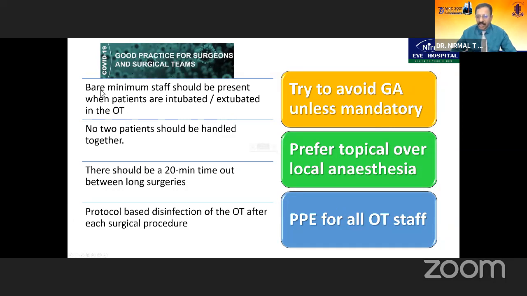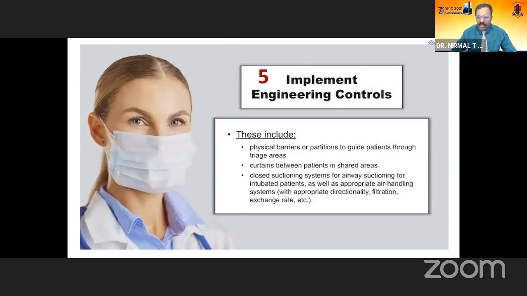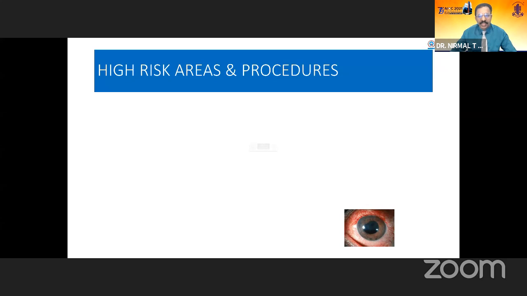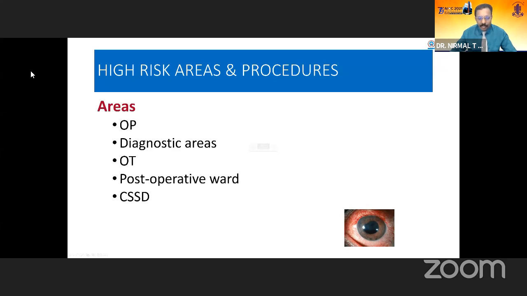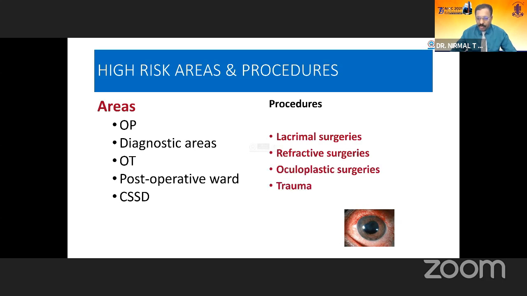Try to avoid GA unless mandatory, and preferably topical or local anesthesia. Ensure that all the staff wear appropriate PPE. Engineering controls are a major stay in COVID control. High-risk areas have to be properly monitored and surveillance measures initiated, particularly your OP, OT, and the CSSD. And some of the procedures are high-risk procedures like lacrimal surgeries, oculoplastic surgeries, and post-traumatic surgeries.